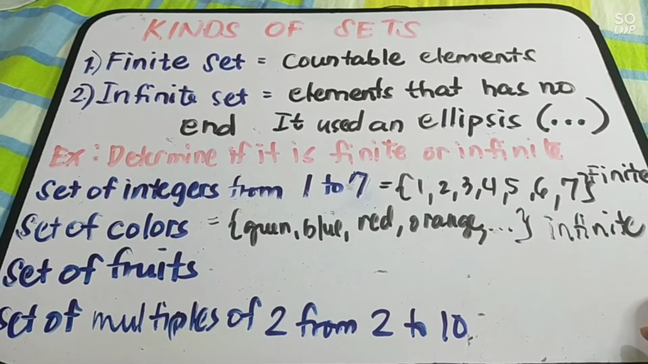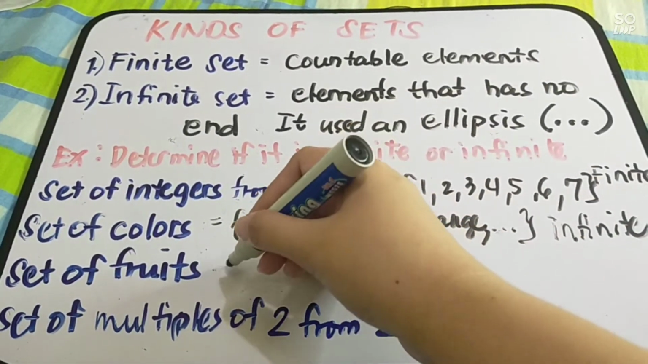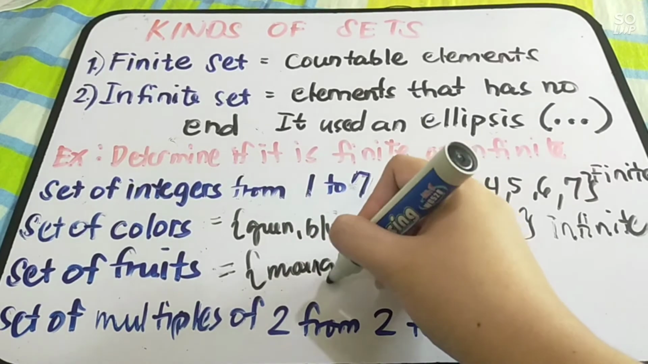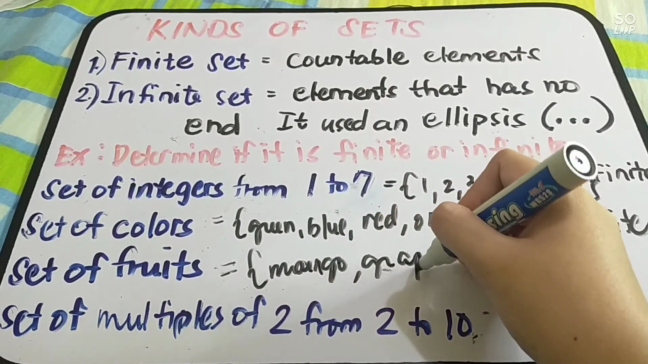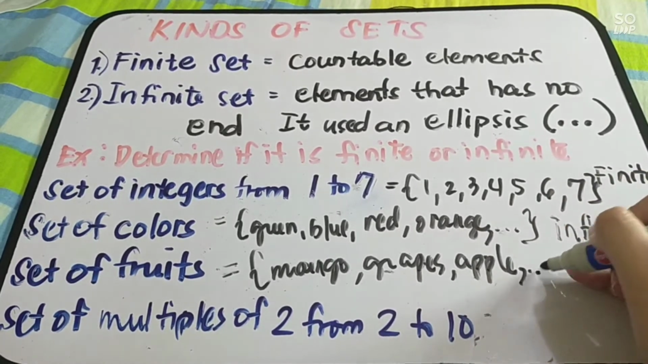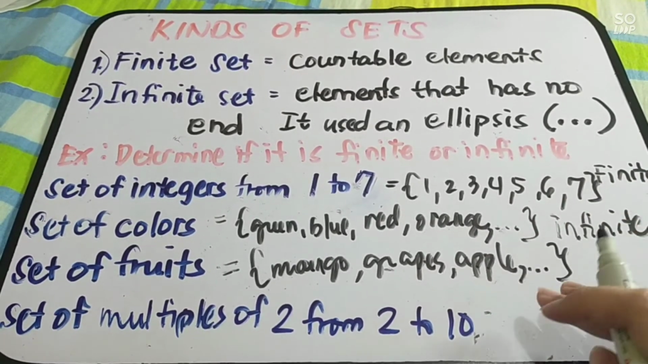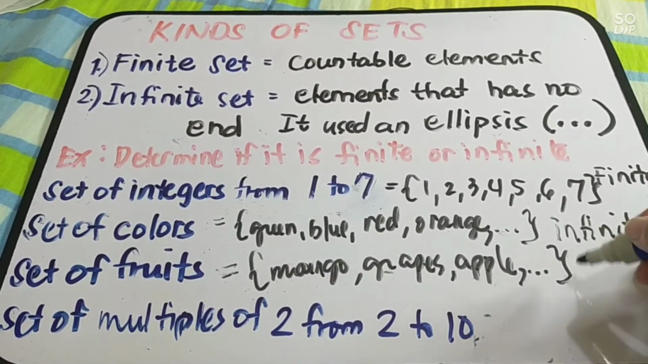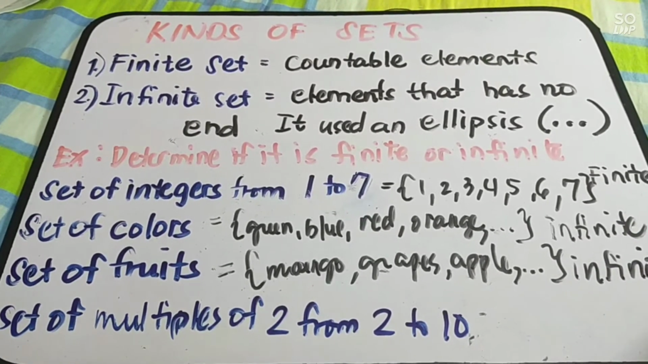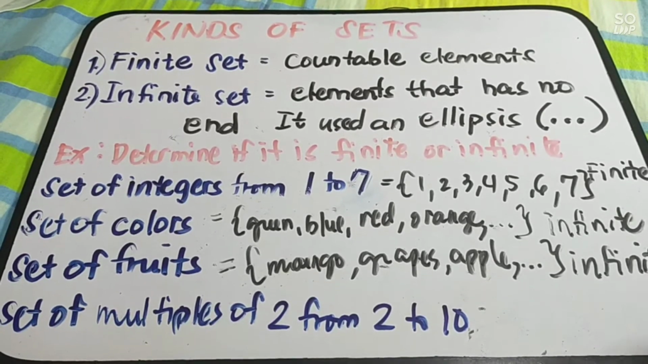And a set of fruits, we have, for example, mango, grapes, apple, orange, and so on and so forth. So, napakarami ring fruits, kaya we have this one as infinite. Ganun po siya. Next tayo.